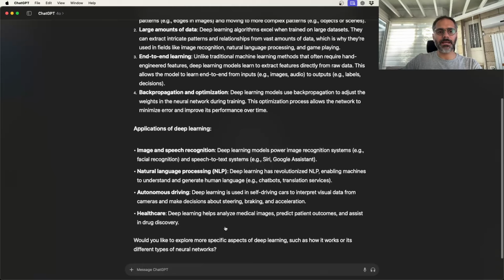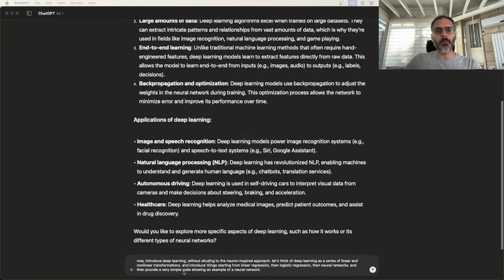Now I wanted to introduce the mathematical theory behind deep learning also sort of briefly. And I will go back here, and I'll just copy a prompt that I've prepared and let's see what it gives me as an answer this time. So the question is, now introduce deep learning without alluding to the neuron inspired approach. Let's think of deep learning as a series of linear and nonlinear transformations, and introduce things starting from linear regression, then logistic regression, then neural networks, and then provide a very simple code showing an example of a neural network. Here I'll add do it in PyTorch just to make sure that it's using the right code I have in mind. And let's see what it gives us.